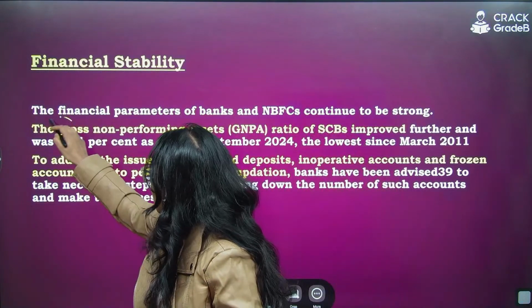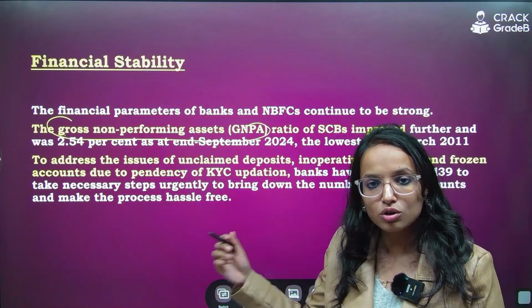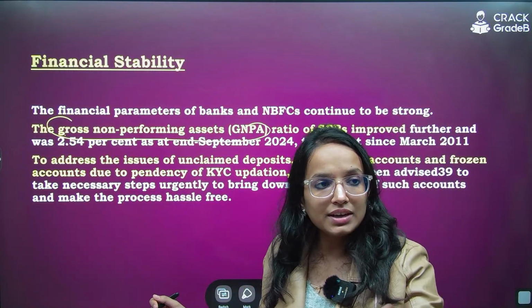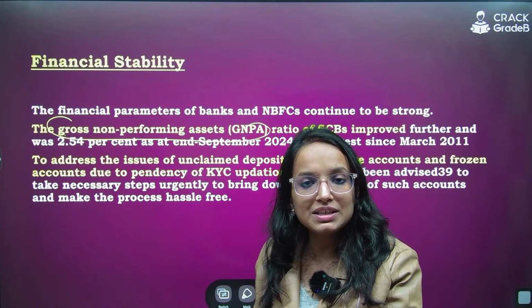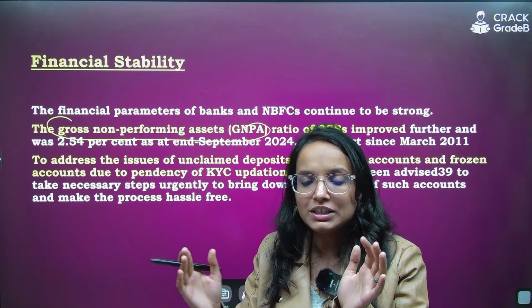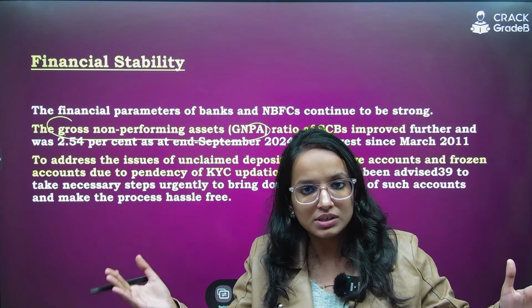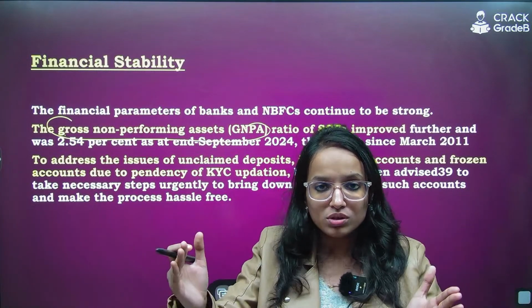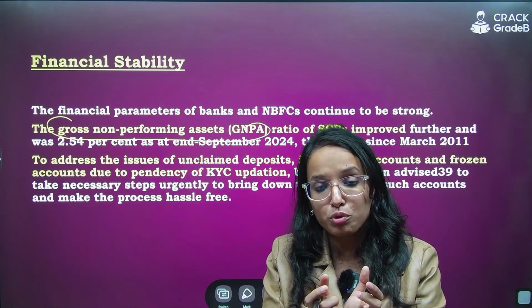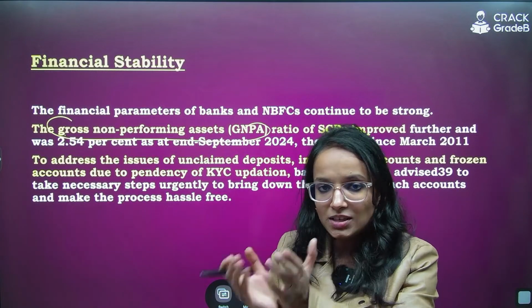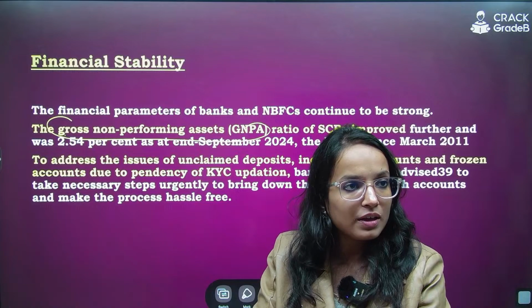The gross NPA, if you look at the GNPA, gross NPA. Okay, what is gross and net NPA? Gross NPA is basically when you do not separate the provision you make against the risky assets or risky loans. But when you separate the amount of provision you have made against the risky loans, it gives you net NPA, right?